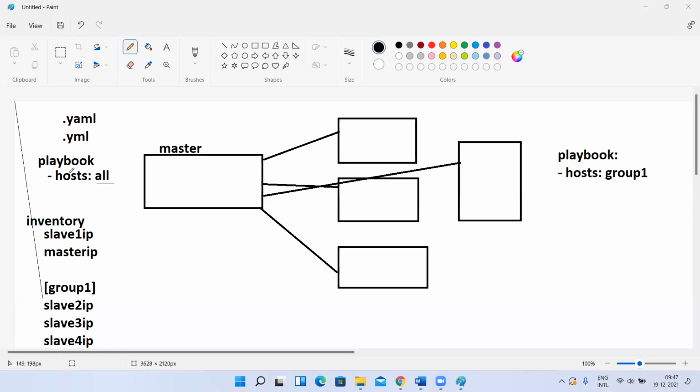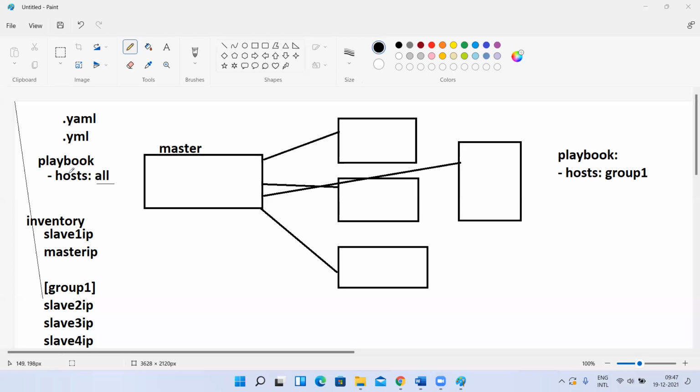Next, one more important point. Similar to Ansible, there are Chef and Puppet. Those two are the common tools which are like Ansible. Salt is also similar to Ansible. So Chef, Puppet, Salt, Ansible, these are the tools, and among them Ansible is more popular. Chef and Puppet work on a pull basis, whereas Ansible works on a push basis.